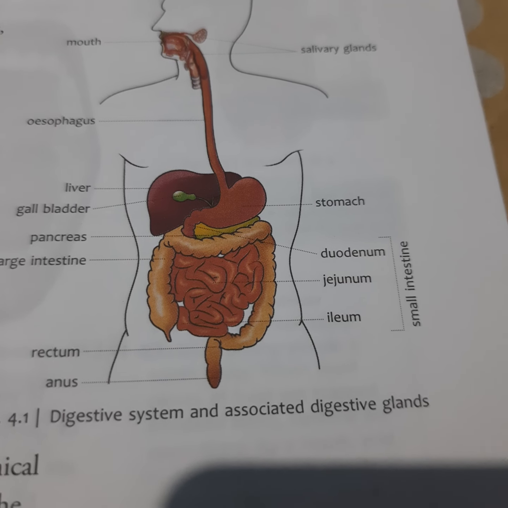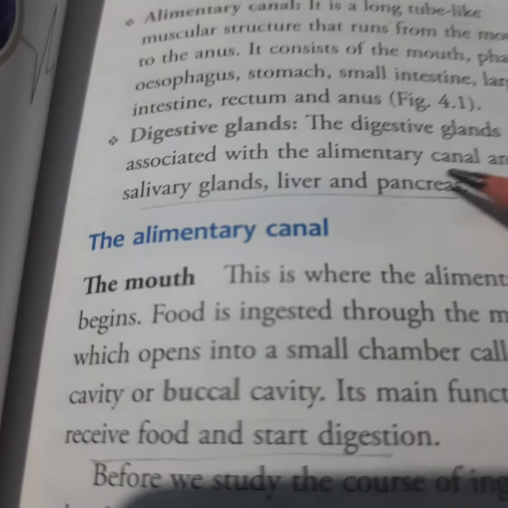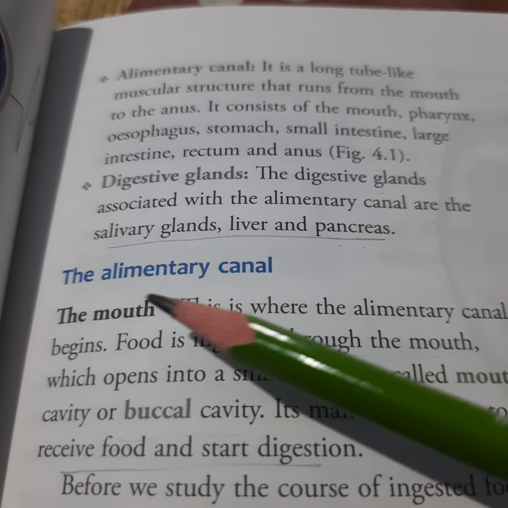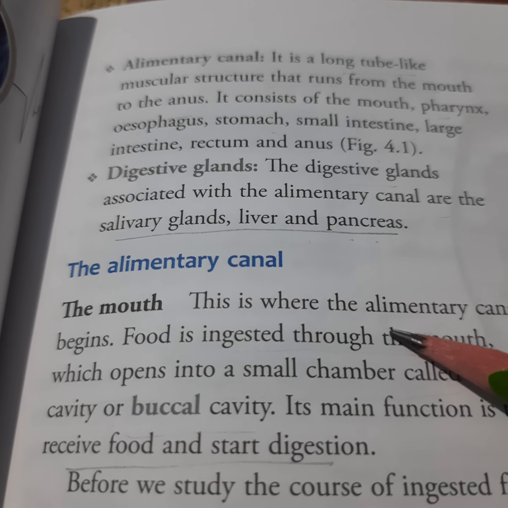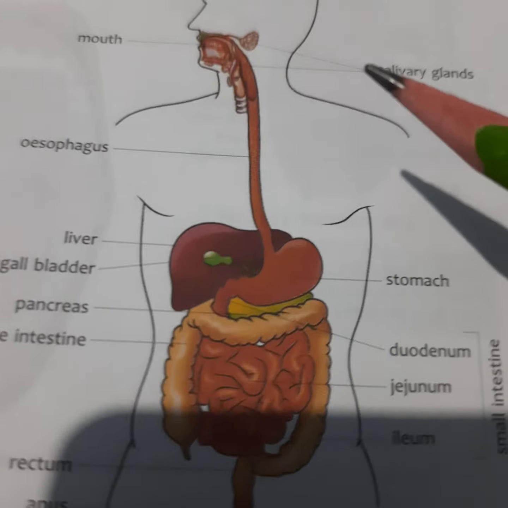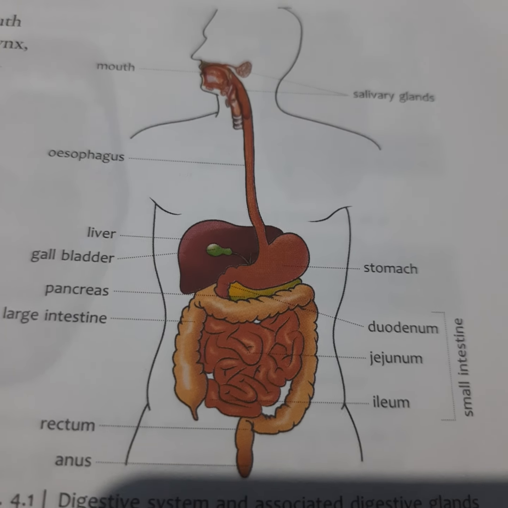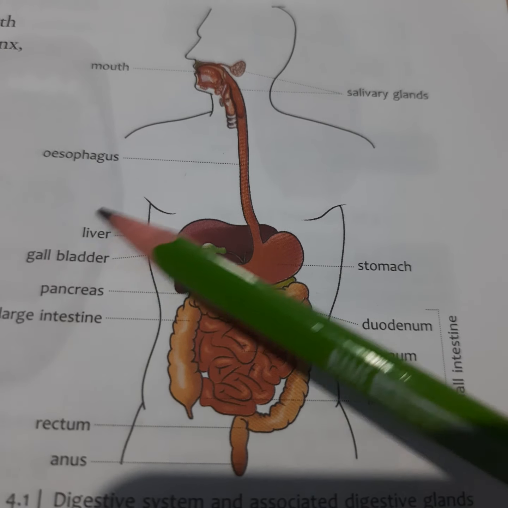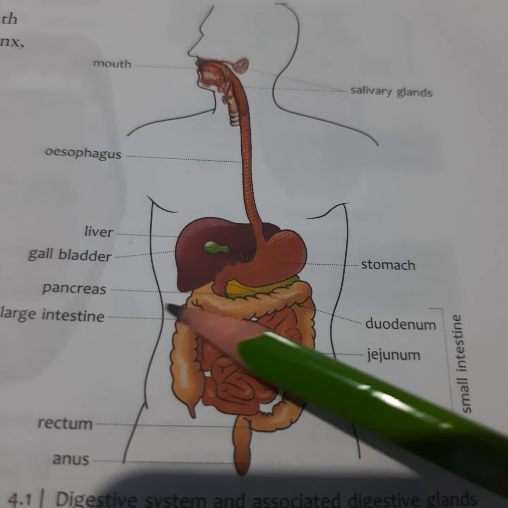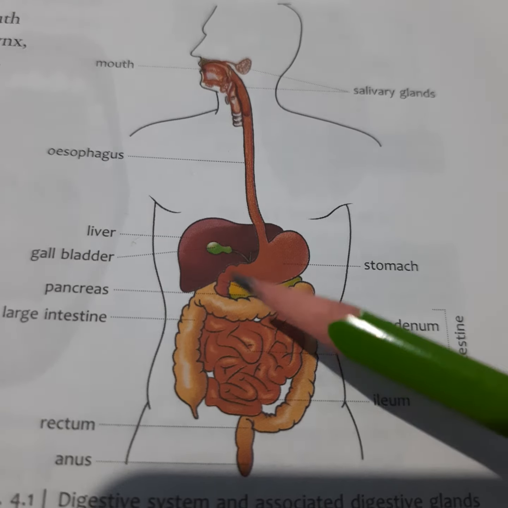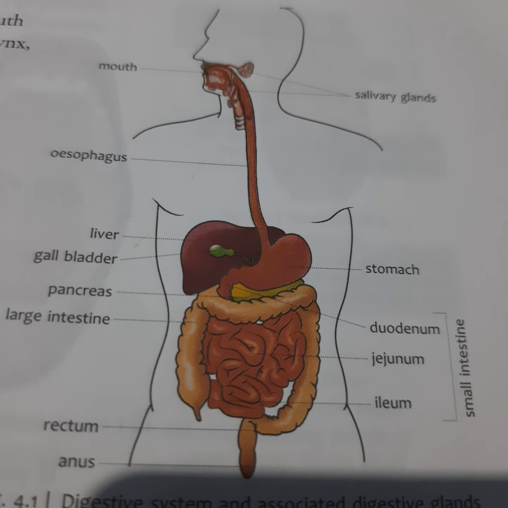Okay. Now the second part is the digestive glands. The digestive glands associated with the alimentary canal are the salivary glands, liver and the pancreas. So see in the diagram, this is the salivary gland, then the liver here and the pancreas, this one. These three are the digestive glands.